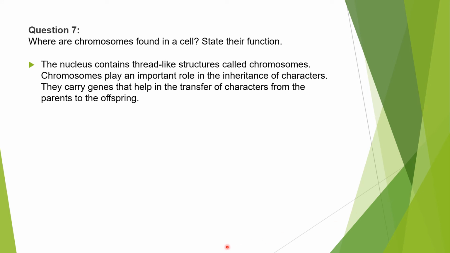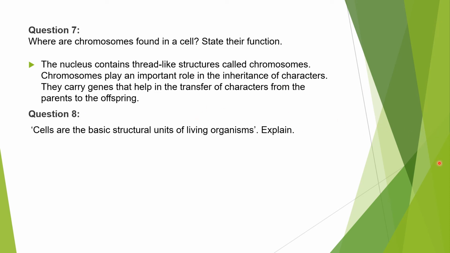Now, question number 7. Where are the chromosomes found in the cell, and state their function. So where are chromosomes found? In the nucleus, they are thread-like structures called chromosomes. And what are their functions? They play an important role in the inheritance of characters. They carry the genes that help in the transfer of characters from parents to offspring. So the genes responsible for inheritance are in the chromosomes only.